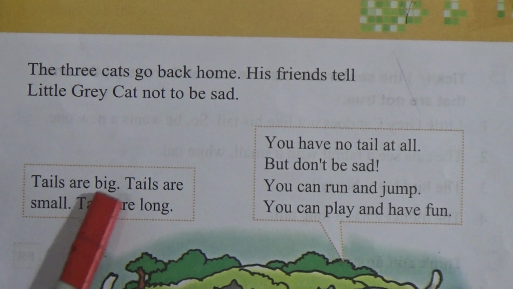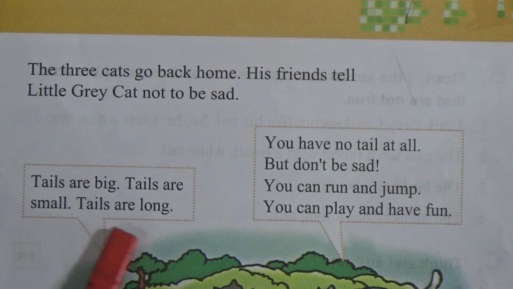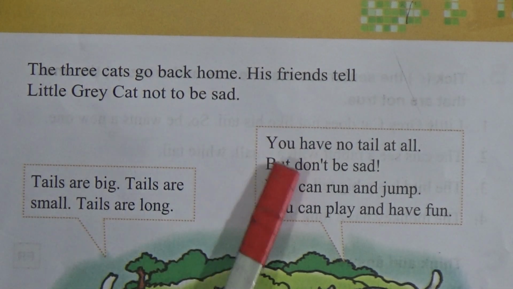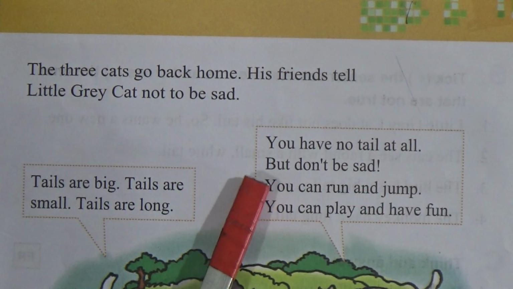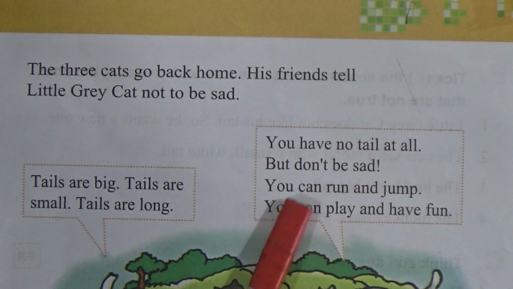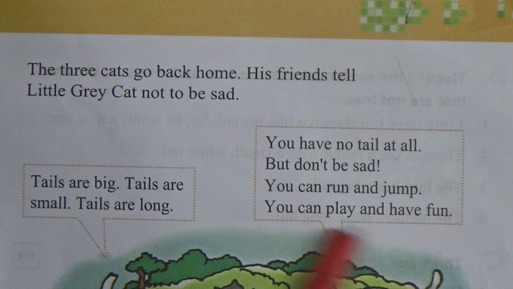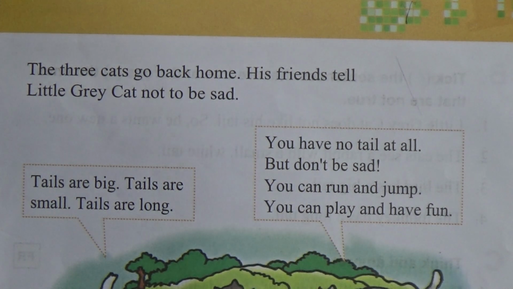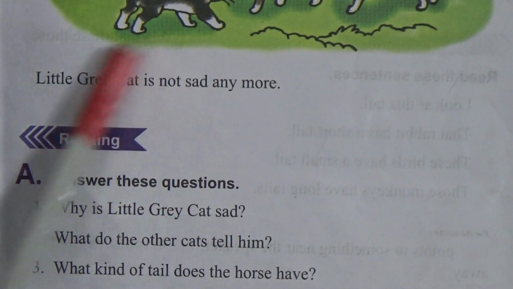Tails are big, tails are small, tails are long. You have no tail at all. But don't be sad. You can run and jump. You can play and have fun. So little gray cat is not sad anymore. Okay, my dear students, so this is our today's lecture. Let's start word meaning.